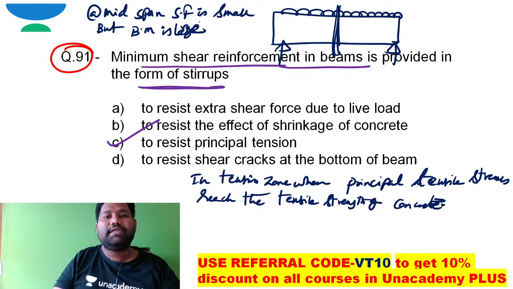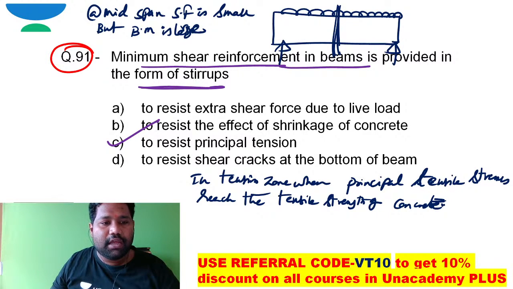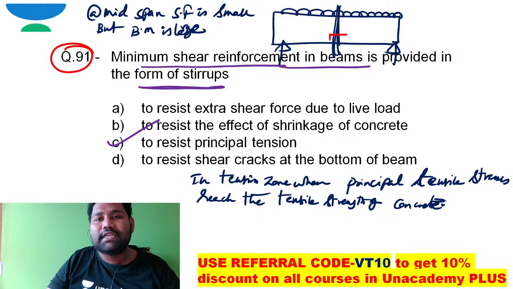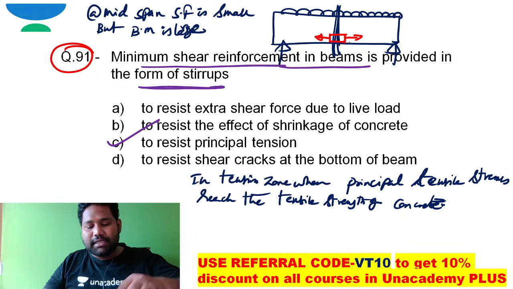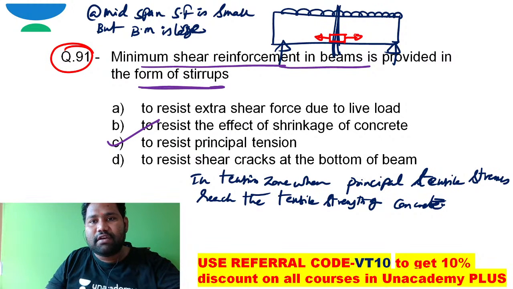When bending moment is large, especially at the extreme ends, because of this bending moment, bending stress, normal stress, is more at this end. So here the direction of principal stress is flat. This is the principal stress, because what is principal stress? It is the maximum normal stress.